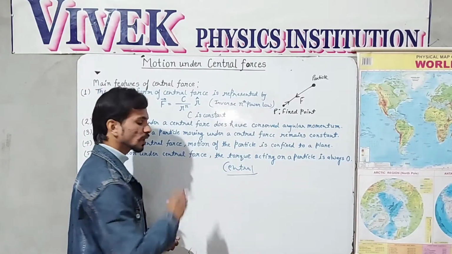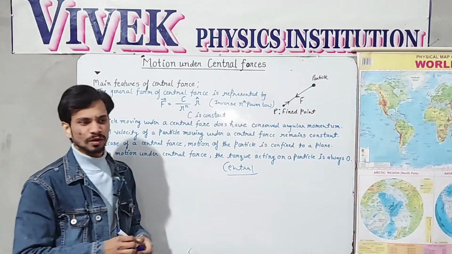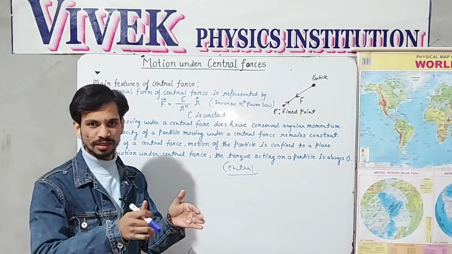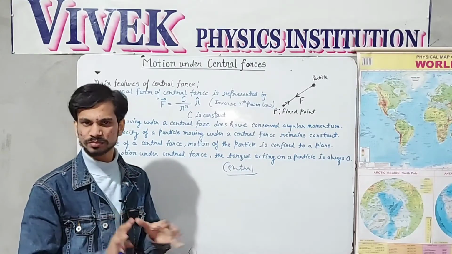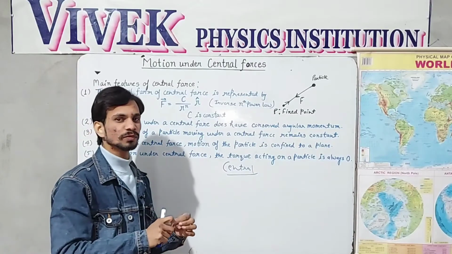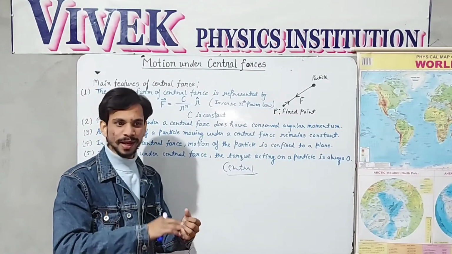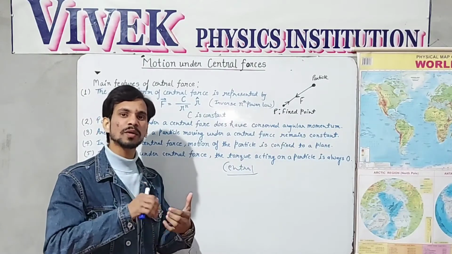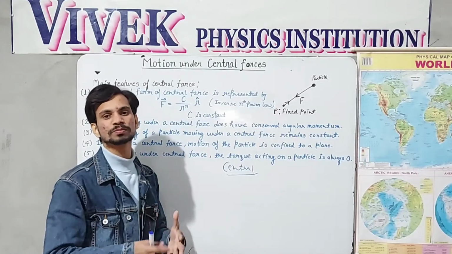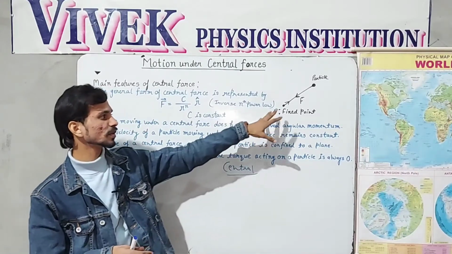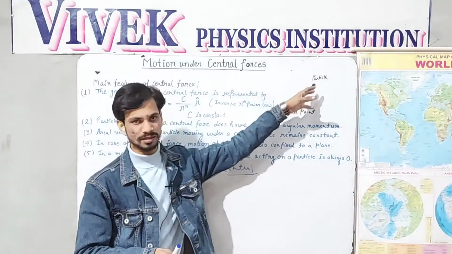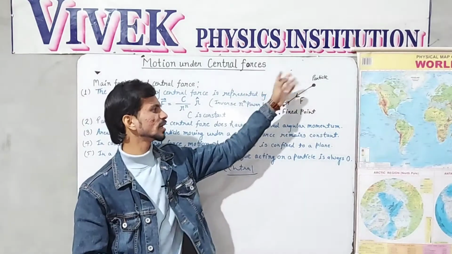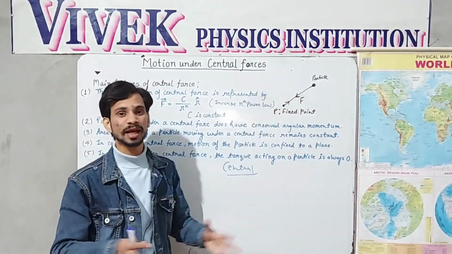the meaning of this word central, we are considering the forces here. And you know very well, if there is a force, then that should be experienced by a body. This is a general idea. So there is a force which is experienced by a body, and what is the exact direction of the force, towards what the body wants to go. So here I have taken the example of the fixed point and another particle which may move towards or away from this point or around this point, whether it is circular or any type of motion.